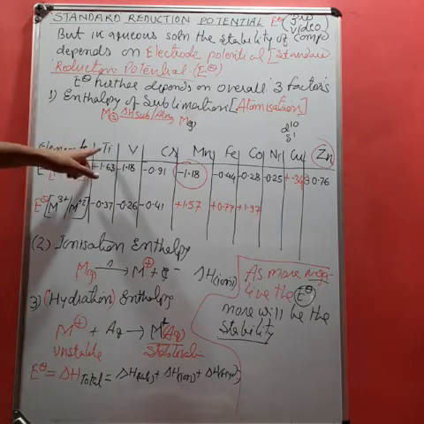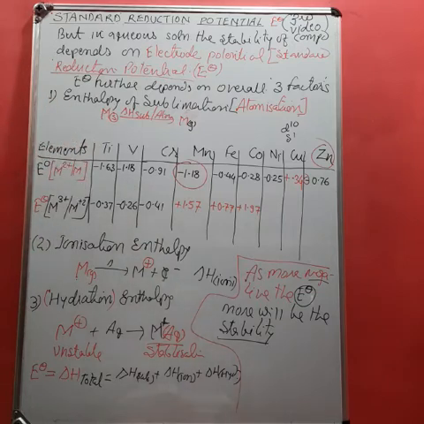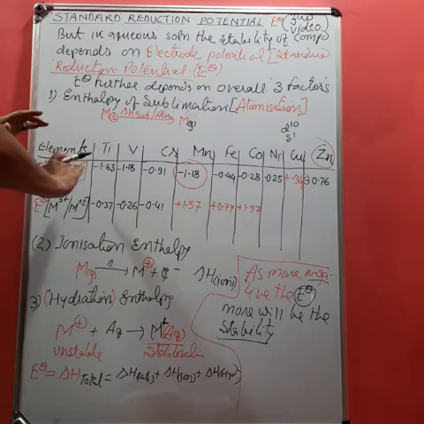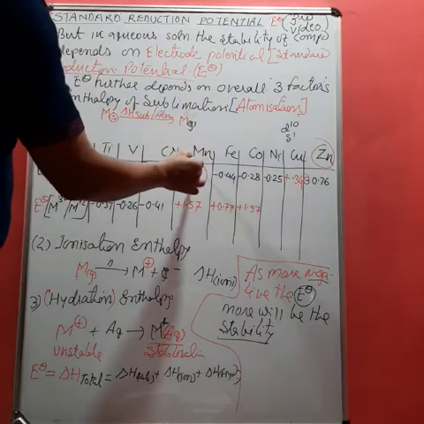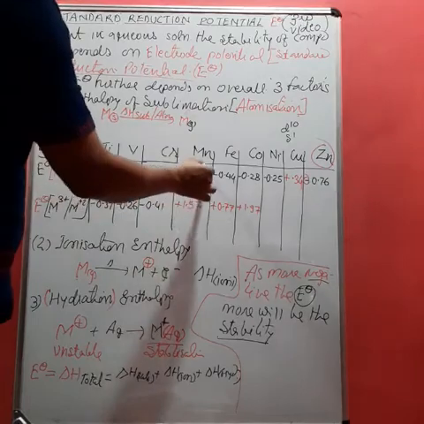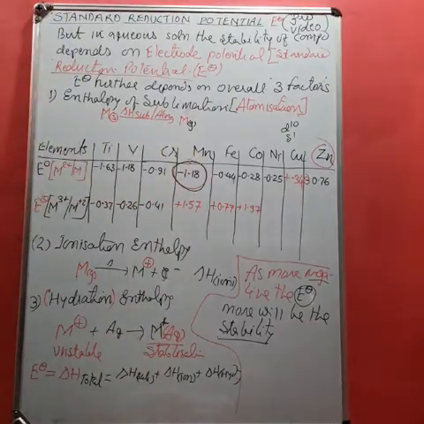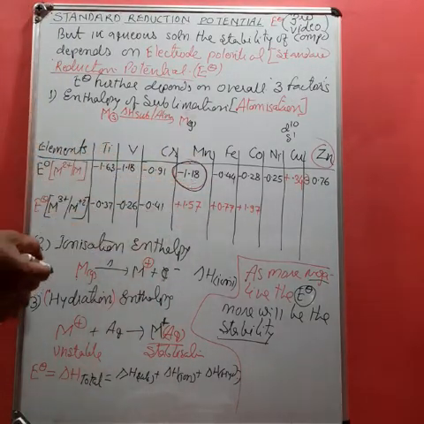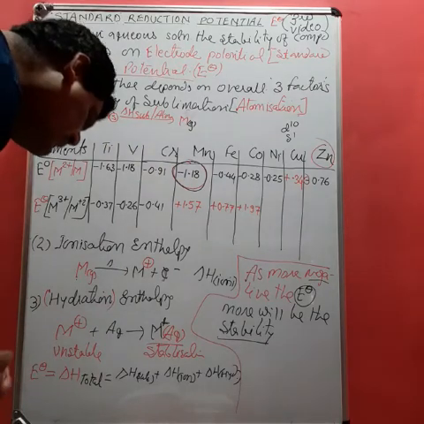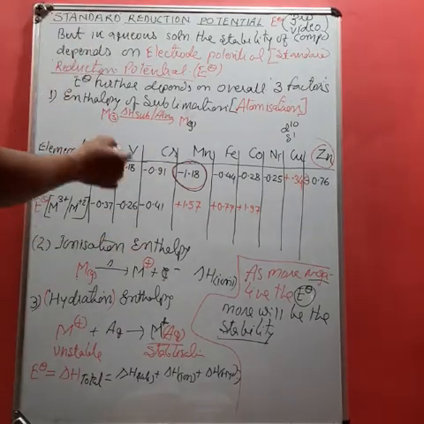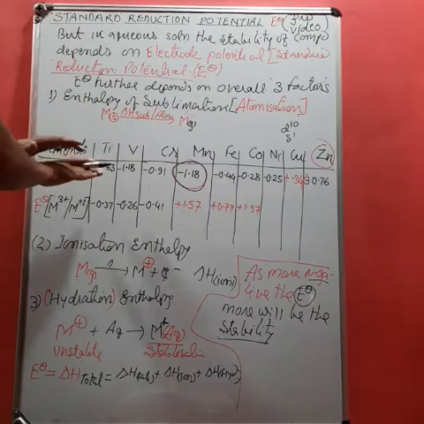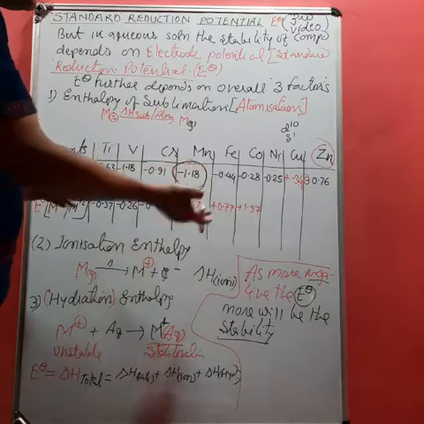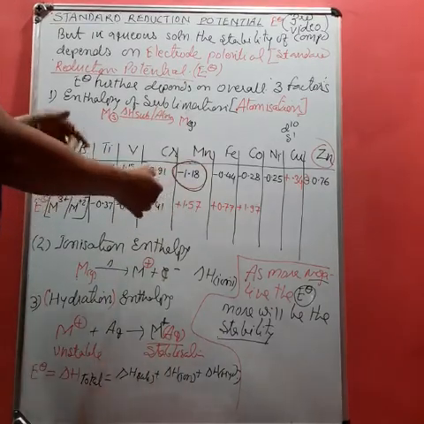That is, the most is for titanium, therefore it is more stable in +2 form. But gradually there is decrease. In case of Mn, there is sudden increase in standard reduction potential value. It becomes -1.18. This -1.18 value is almost similar to vanadium. Actually the general trend should be decrease, but it is not going so on.